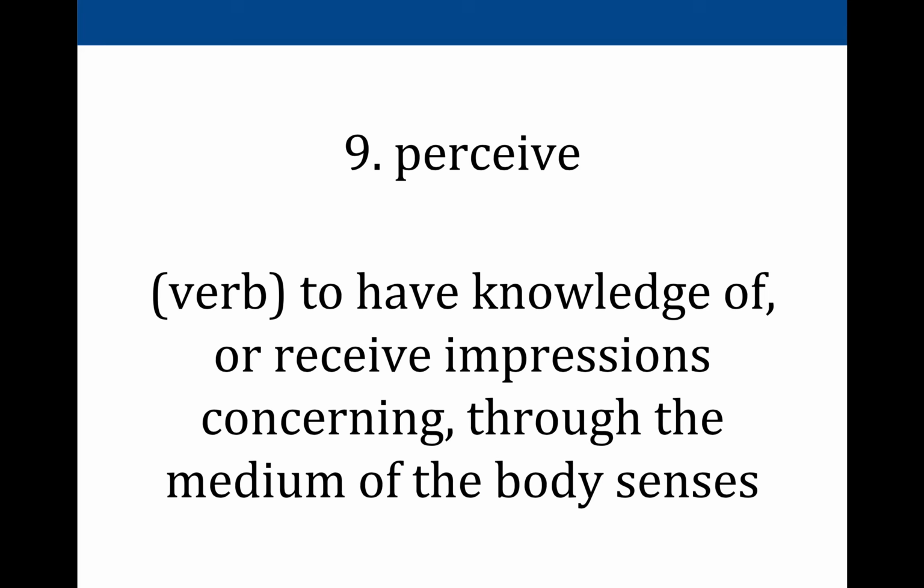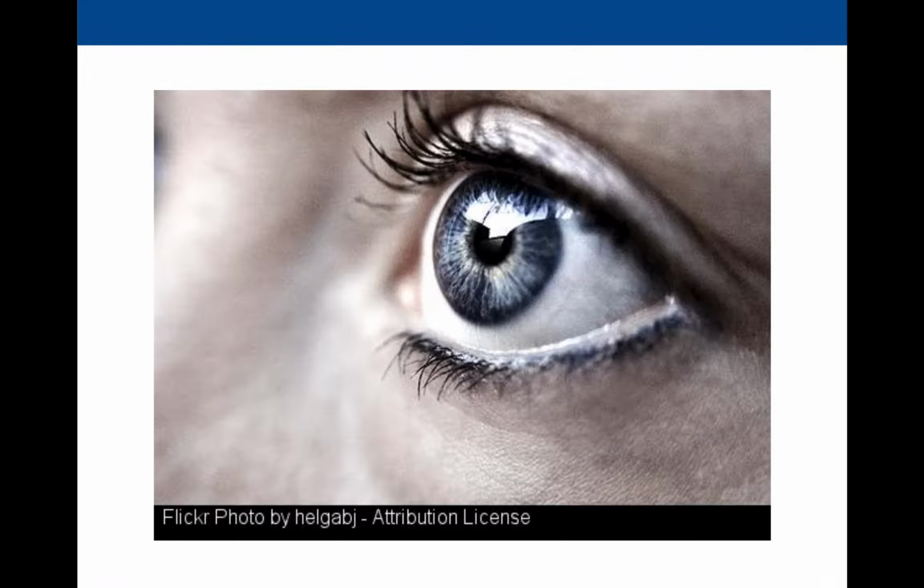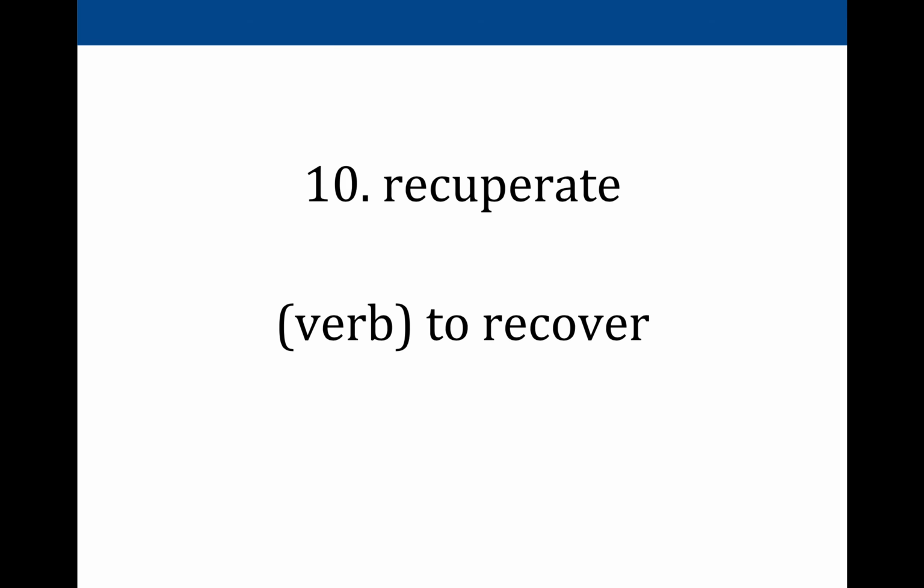All of these bodily senses allow you to perceive the world around you, to gain information, to receive impressions from the setting, from what's immediately around you. And so just thinking about how much information you just take in with your ability to see, and what we perceive with our vision is pretty staggering.